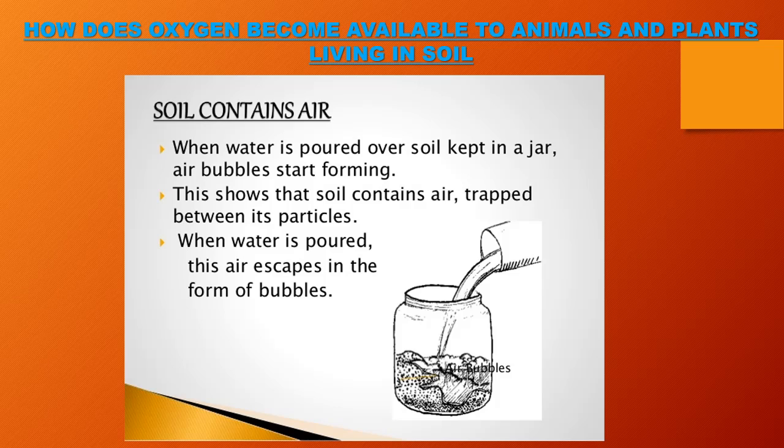But then how does the oxygen become available to the animals or plants who are living in the soil? Let's do an experiment here. You have been shown an experiment which says that when water is poured over soil kept in a jar, you can see air bubbles start forming. And why are air bubbles forming? Because the soil contains air. This air is trapped between its particles. So when the water is poured, air escapes in the form of bubbles. Okay.